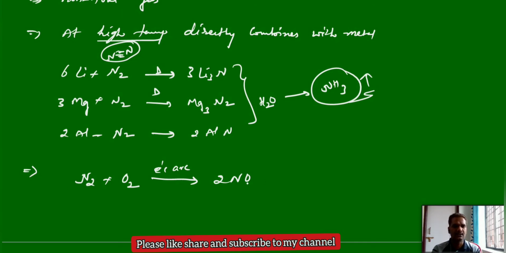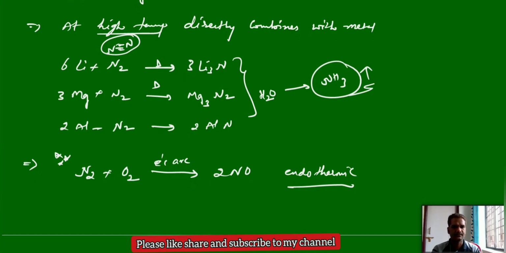Generally, oxidation reactions are exothermic in nature, but here this is an endothermic reaction, and this we should also remember. All combustion reactions are exothermic in most cases, but here it is endothermic. Why? Because to break the nitrogen triple bond we require a large amount of energy, so initially energy is absorbed. The energy released is less than the energy absorbed in this particular case. It is an endothermic reaction.